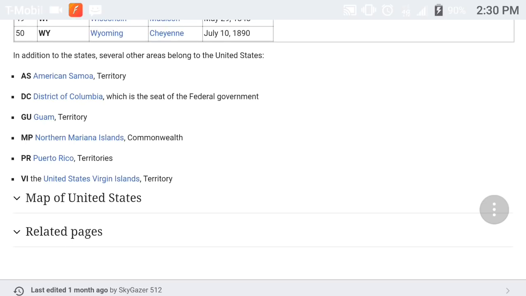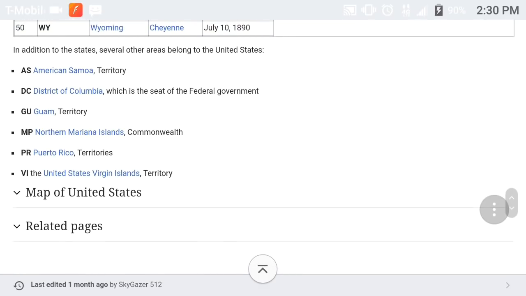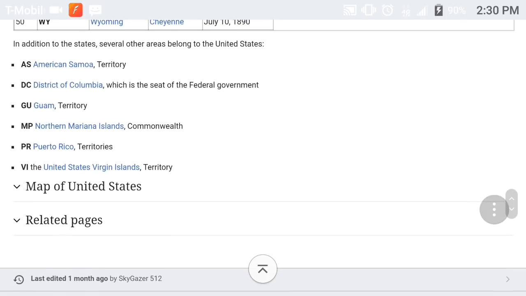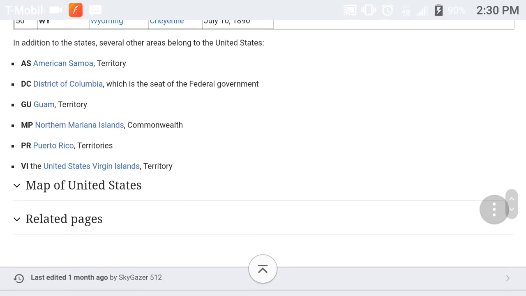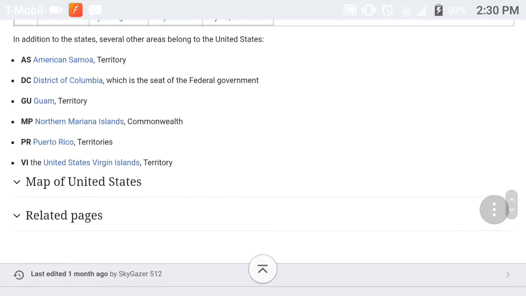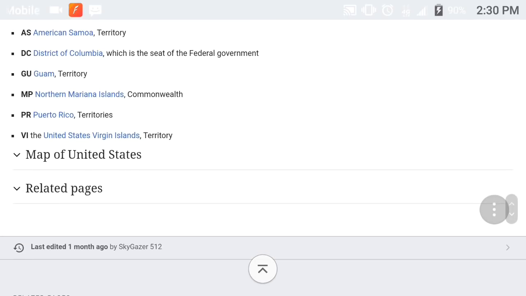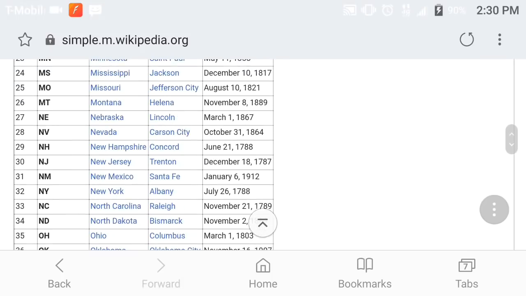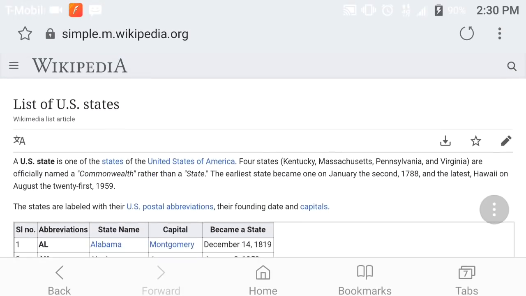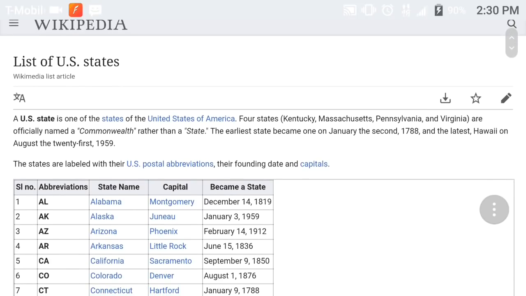Is not Title 42 a federal act? Yes, it is. That governs what? The state's actions? Yes, it is. Or should I say, makes the guidelines for the state to follow? Yes, it does. Then it says Guam Territory, Northern Marina Islands, Commonwealth. Then it has Puerto Rico Territory. Then it has United States Virgin Islands, right? So for someone who tells y'all otherwise, they don't have a clue what they're talking about. Y'all need to pay close attention to what's really going on and get some understanding.